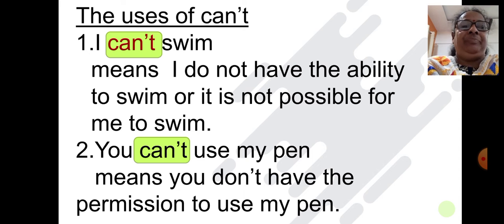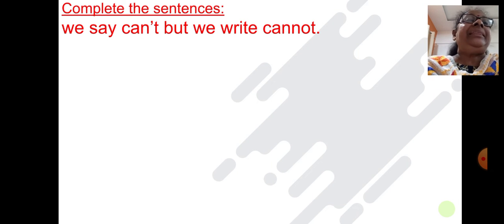Second one, you can't use my pen. He is not giving permission to use his pen. Means you don't have the permission to use my pen. Okay, children. Next. Now, complete the sentences.